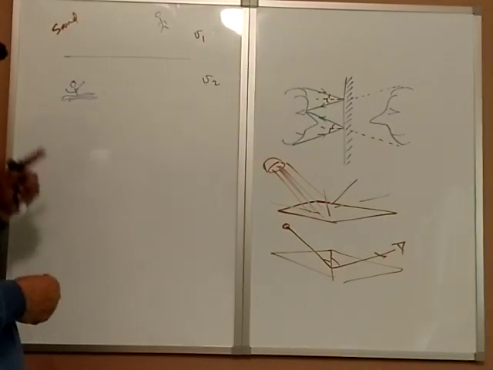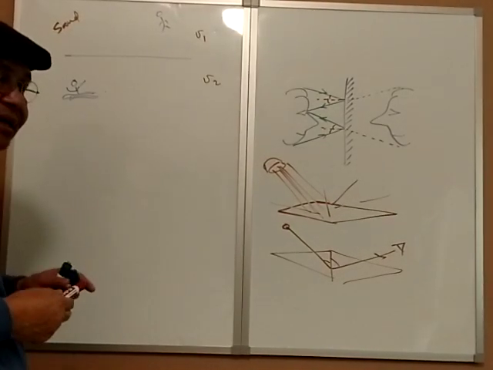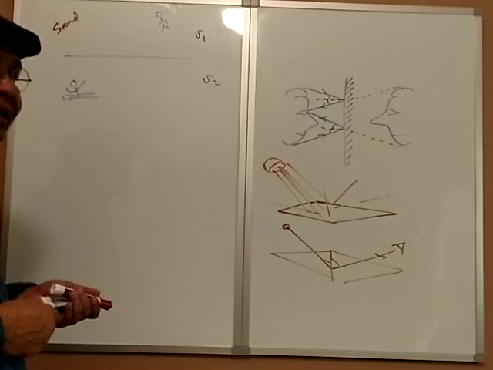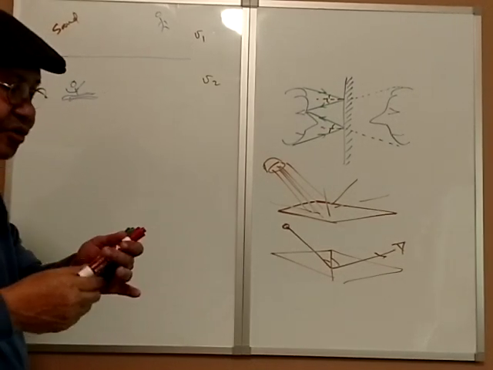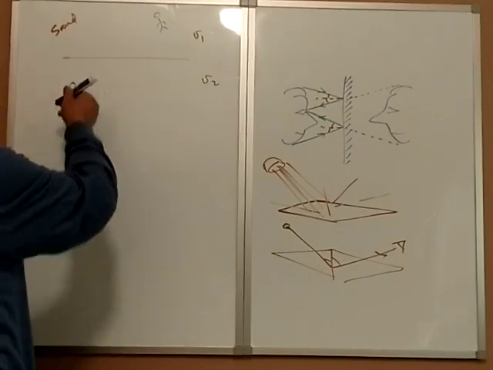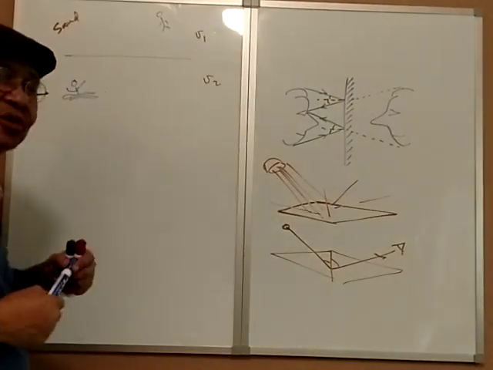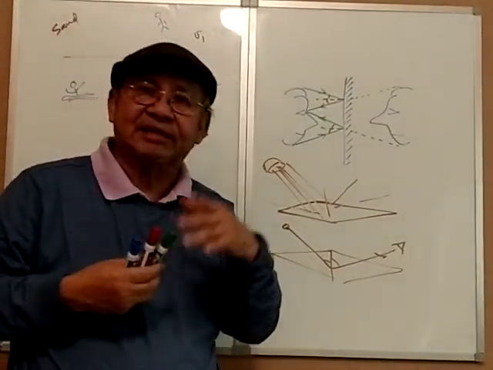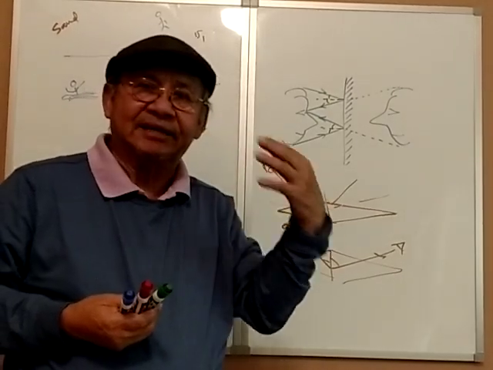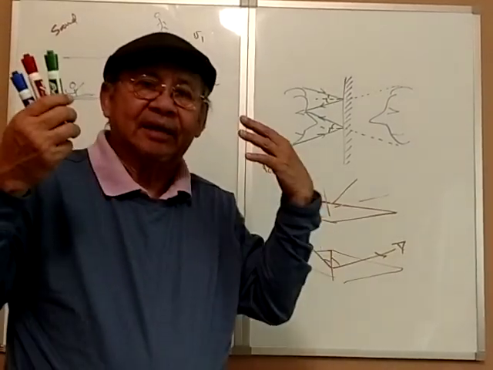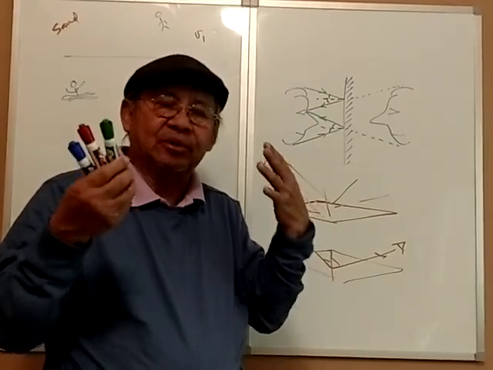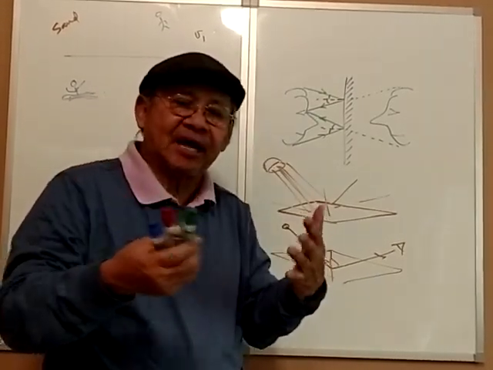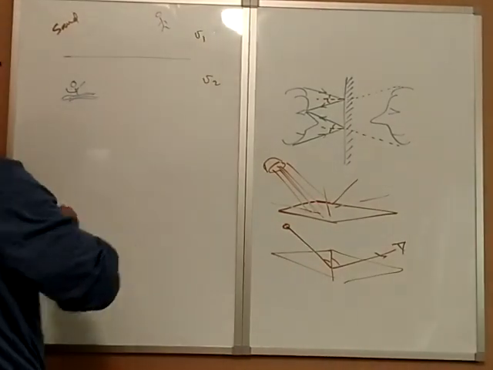So what is the path that will take the least amount of time to get to your friend? The shortest distance is, of course, a straight line, but the more important thing in this case is the time that it takes. You want to get there as soon as possible, right? So the path that will take the least amount of time is this path.